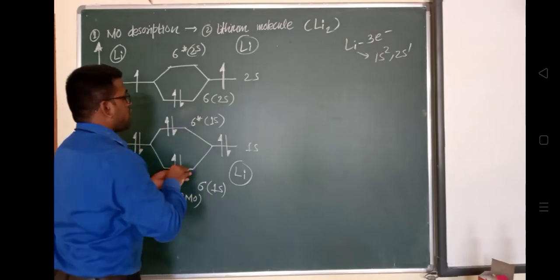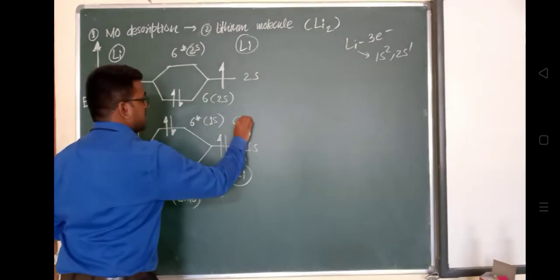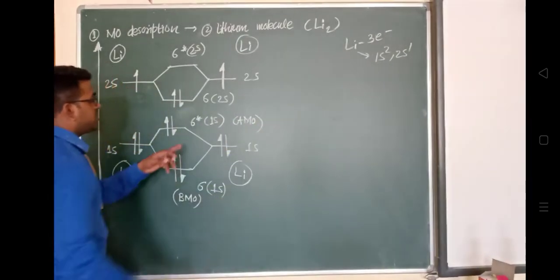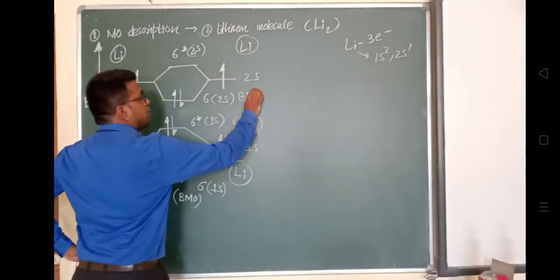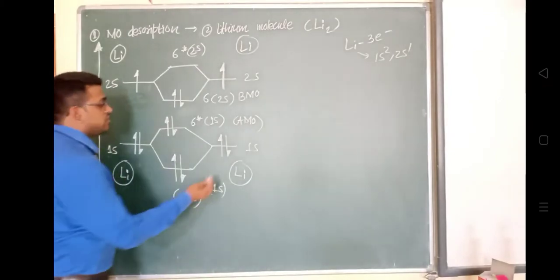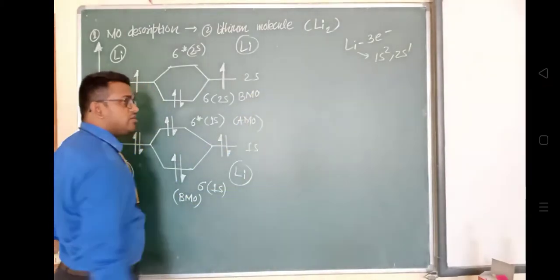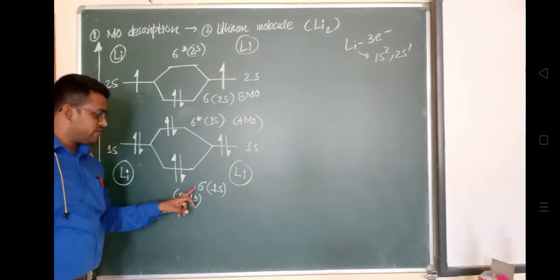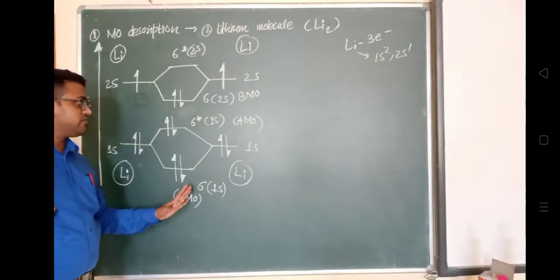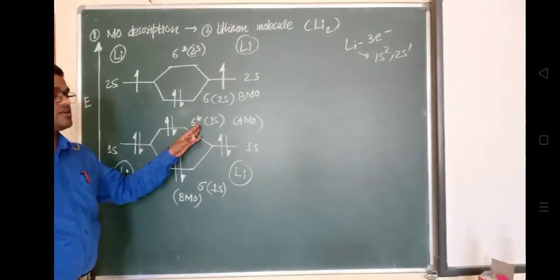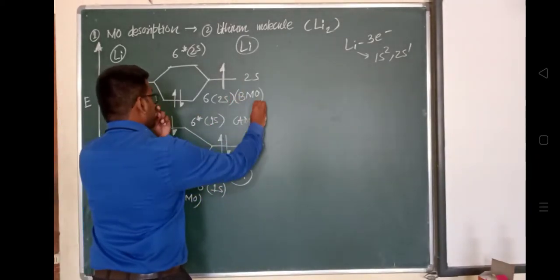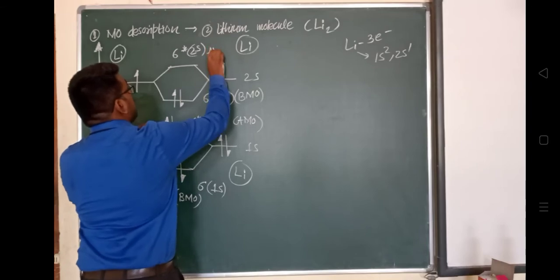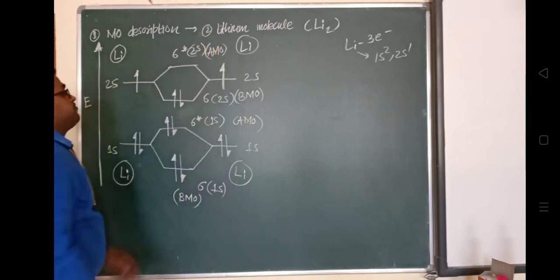From here onwards we will not write out bonding each time. You have to understand that when I write sigma, it is a bonding molecular orbital, and when I write sigma star, it means an antibonding molecular orbital.